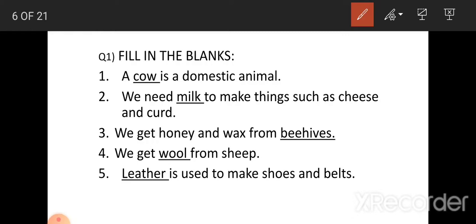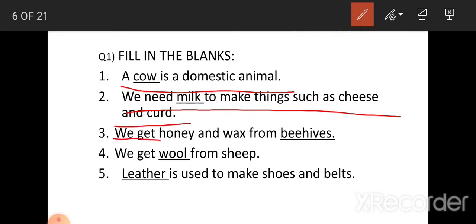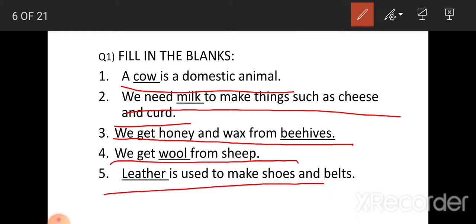A cow is a domestic animal. We need milk to make things such as cheese and curd. We get honey and wax from beehives. We get wool from sheep. Leather is used to make shoes and belts.